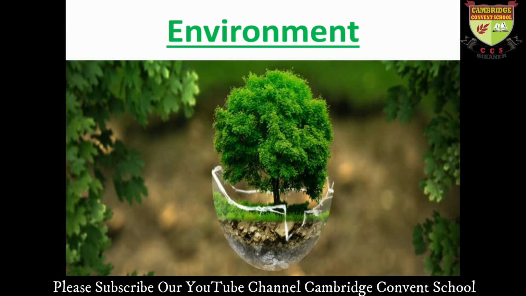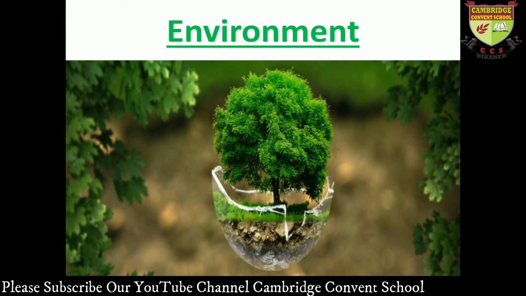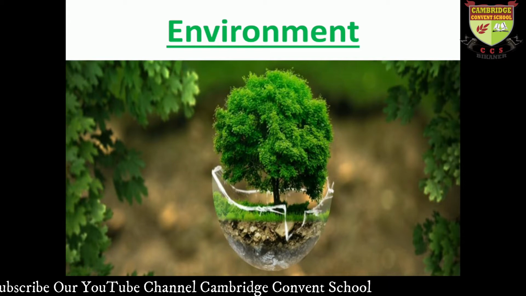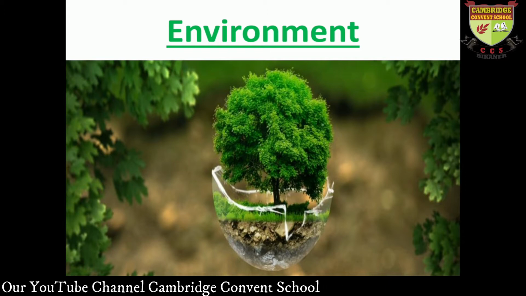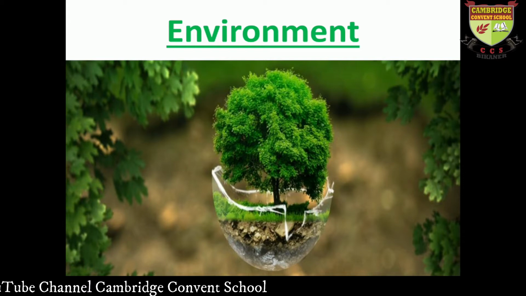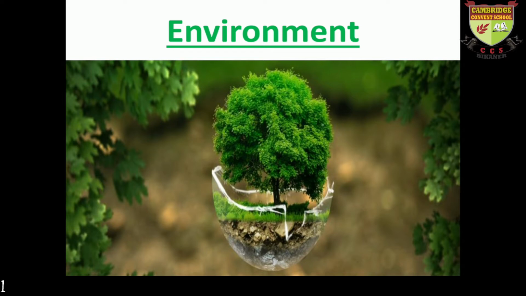What is environment? If I ask you to give me the basic definition, what do you understand by environment? In the basic sense, environment is a term we use for where we live. We are living on a land that is called lithosphere.